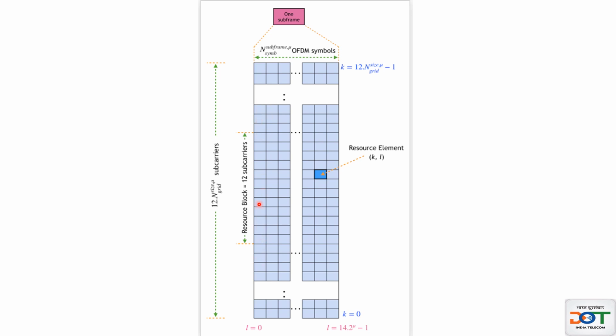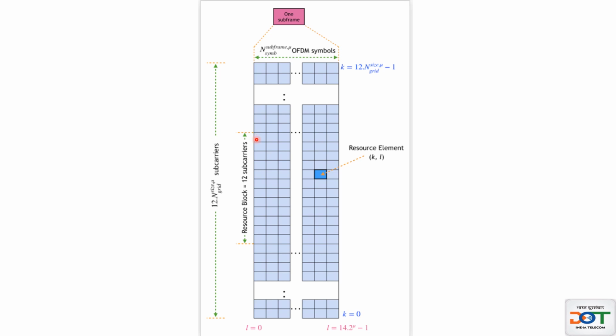So this is the number of subcarriers shown on the vertical side, and contiguous 12 subcarriers is called a resource block. So this is a resource block from this place to this place. If you count, it is a total of 14, 1 2 3 4 5 6, up to 14. So this is a resource block, right? So 12 contiguous subcarriers is a resource block.